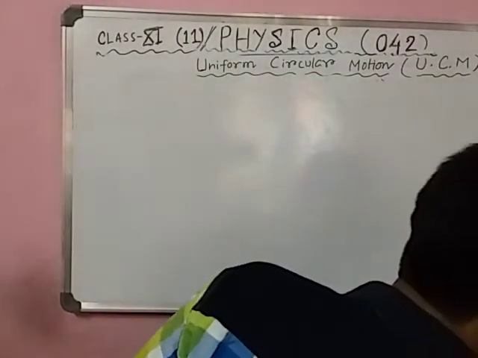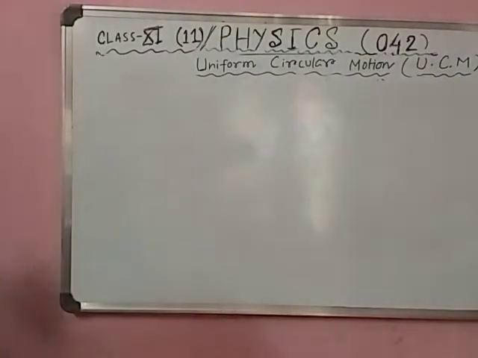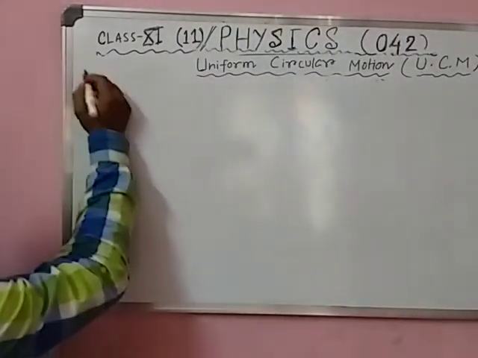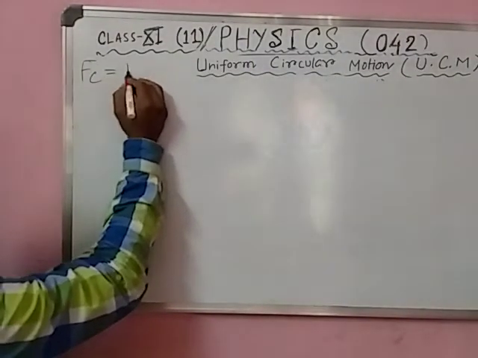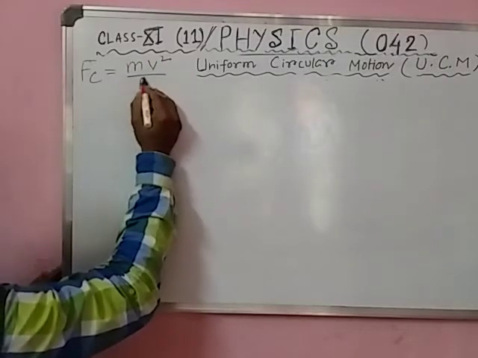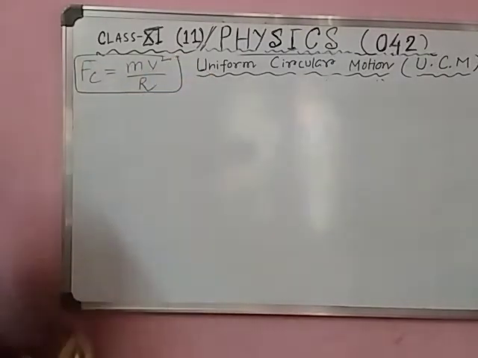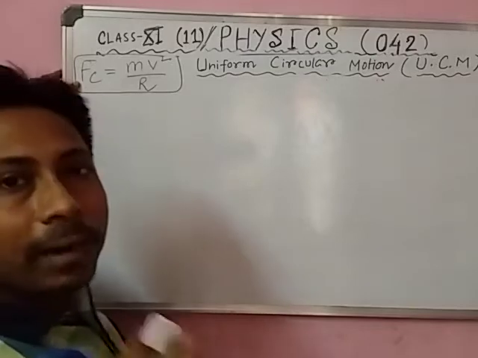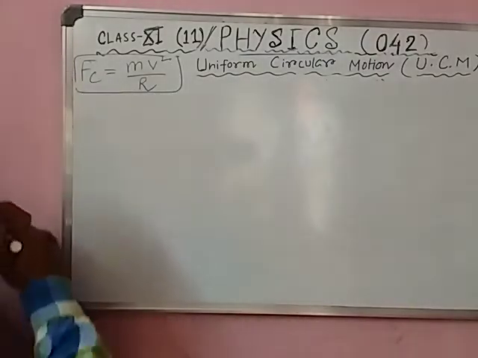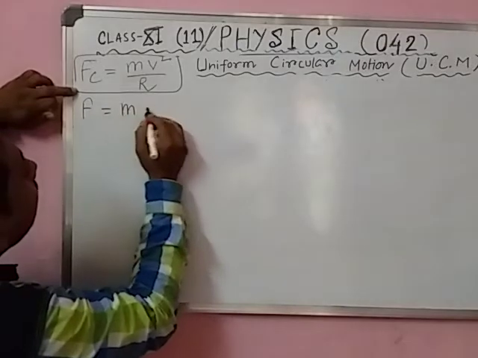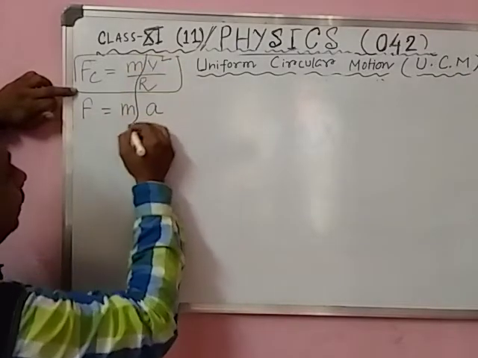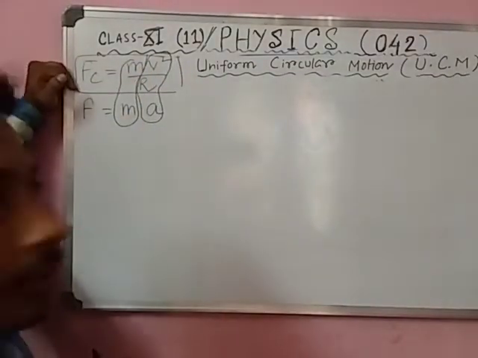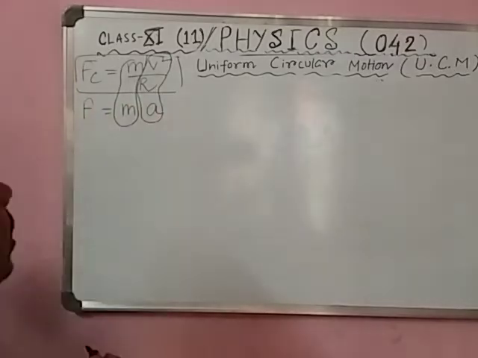Now students, our next topic is to prove the centripetal acceleration. You tell me, what is the value of centripetal force Fc? Centripetal force formula is m v square by r. Force means mass into acceleration. Mass is common, so the v square by r term must be acceleration, to form the dimension of force.